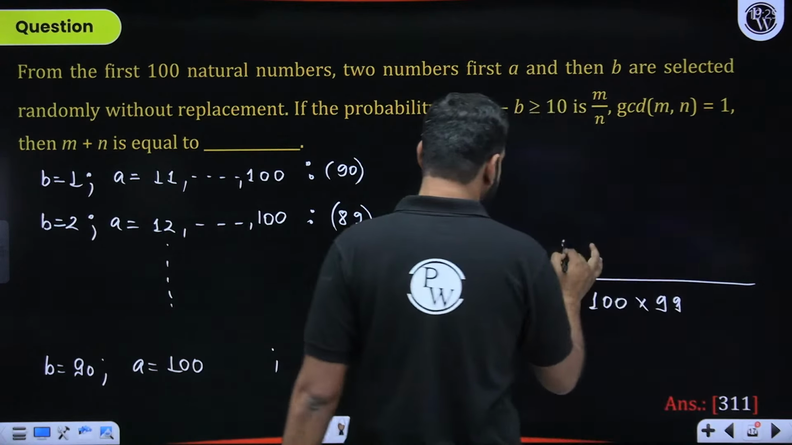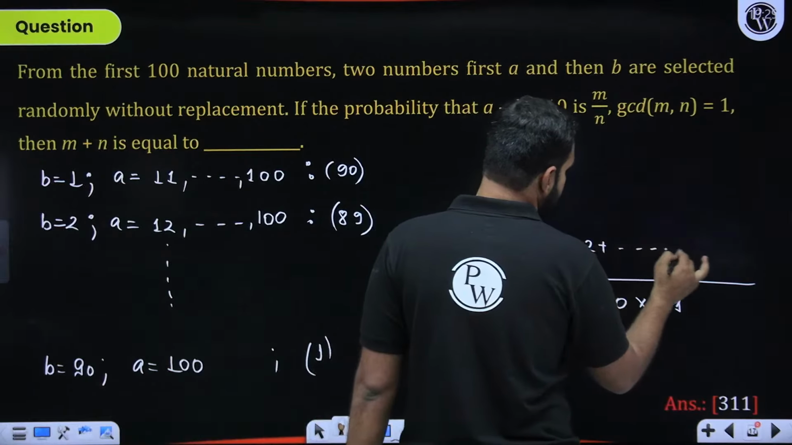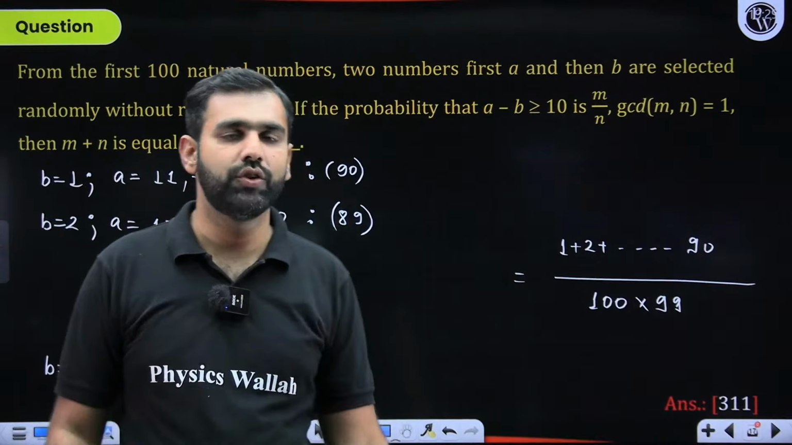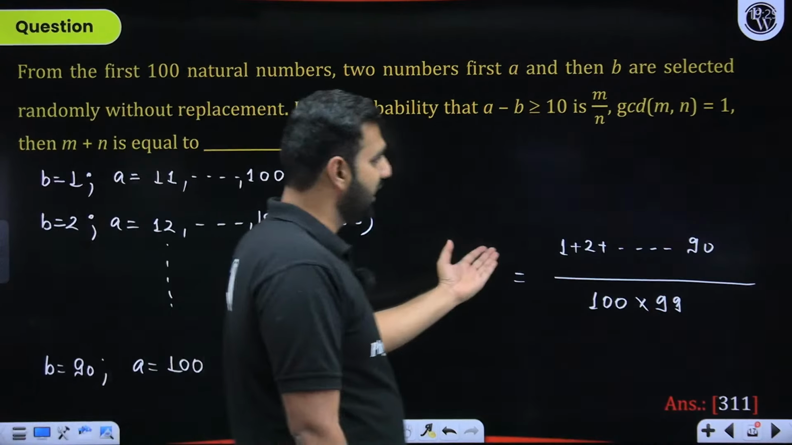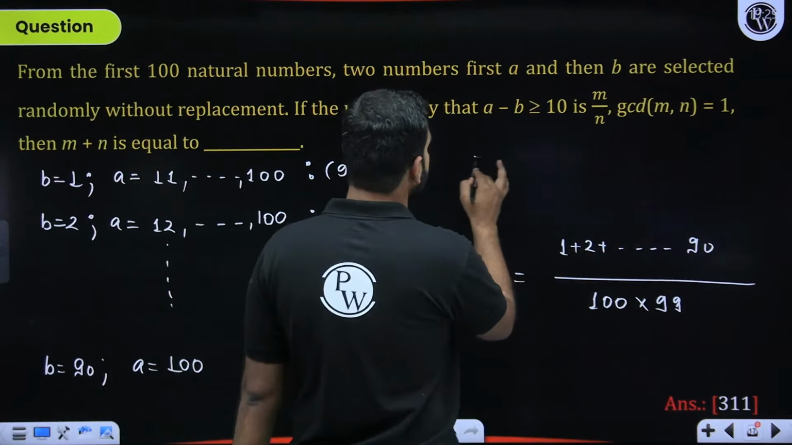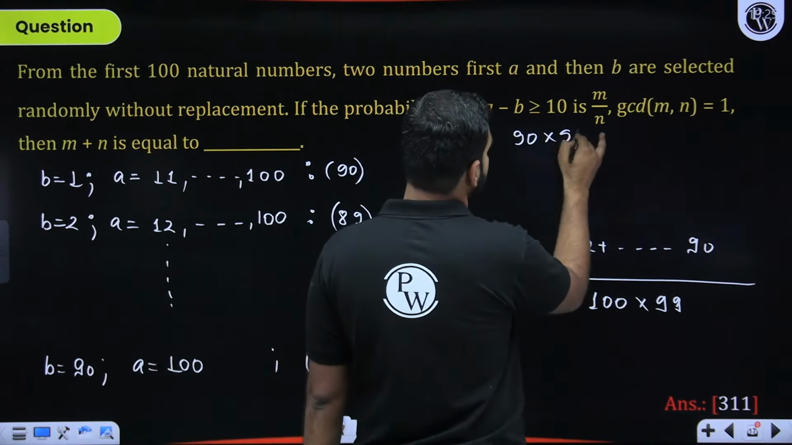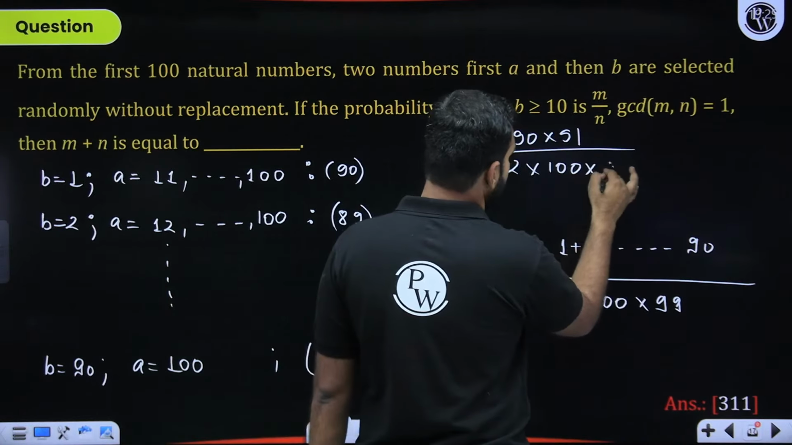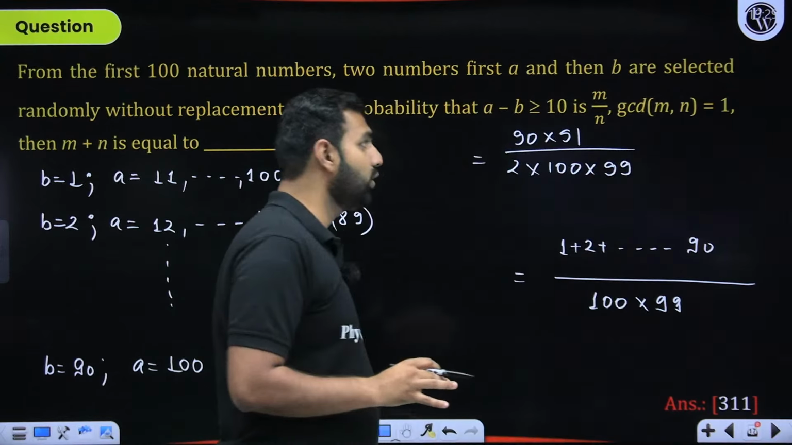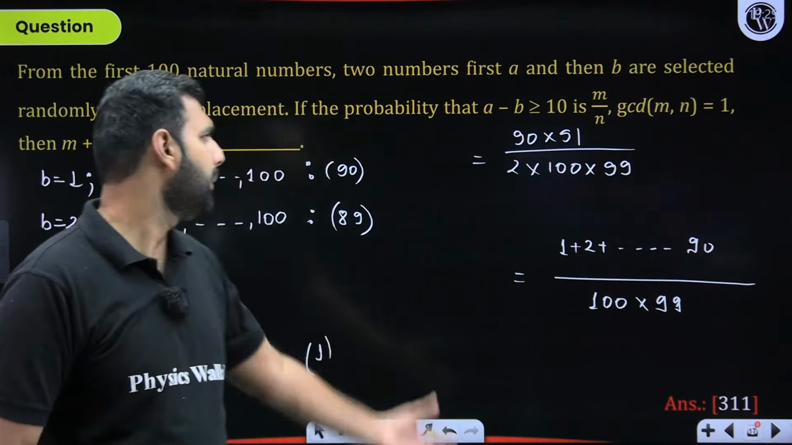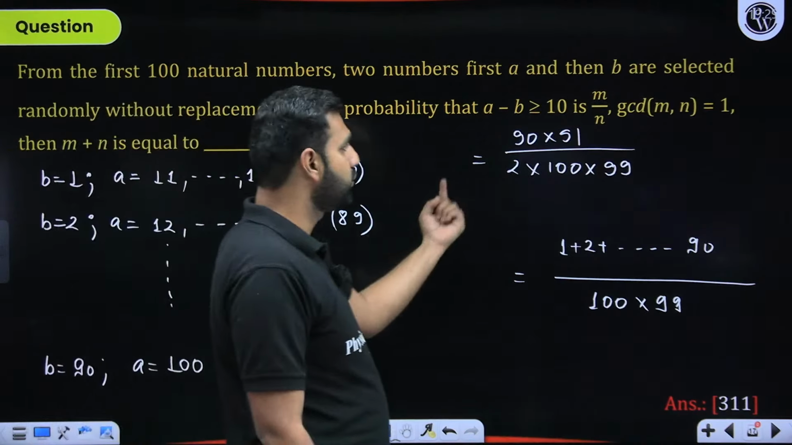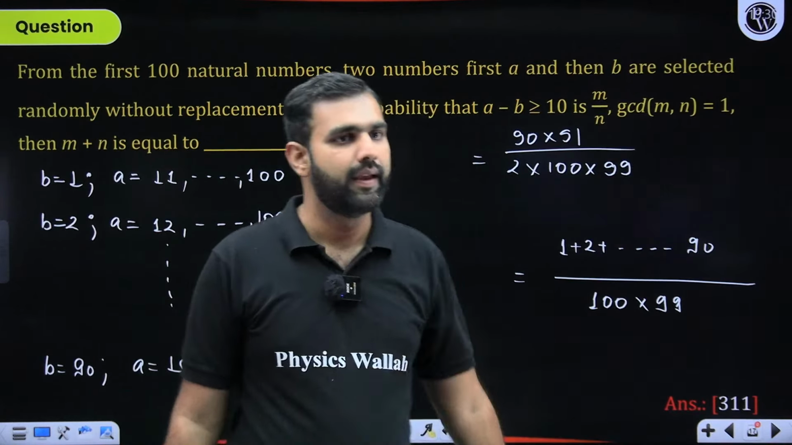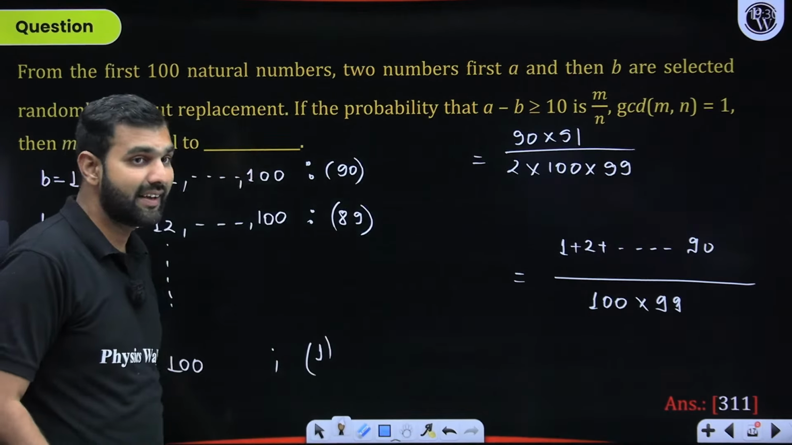So that is 1 plus 2 until what? Until 90. I think from here, even a 10th class student can solve this question. Sum of first 90 natural numbers is given by n times n plus 1 divided by 2, and this is clearly given as 100 into 99. So from here, I think I need not solve this question. You can tell me the answer. A basic calculation is needed. You simplify this completely, because m by n should have GCD equal to 1, and there you can crack this question.